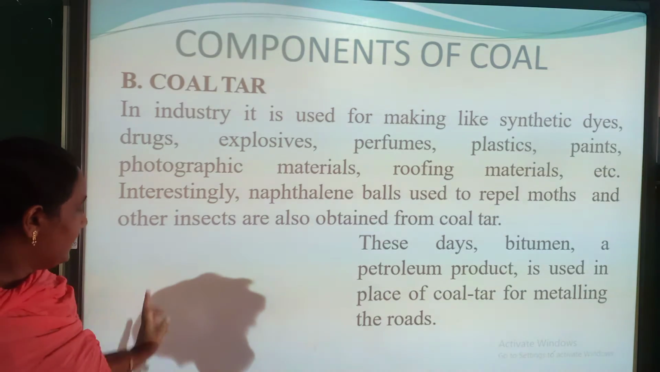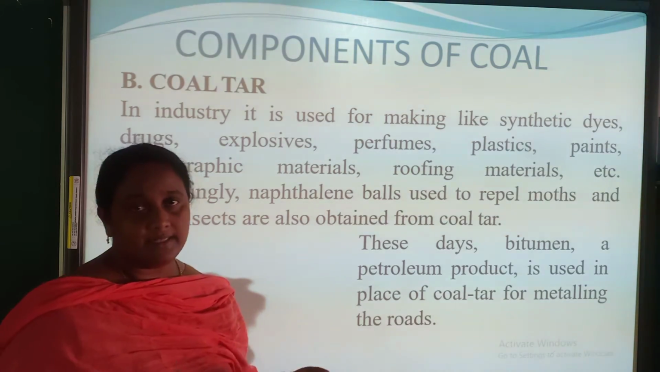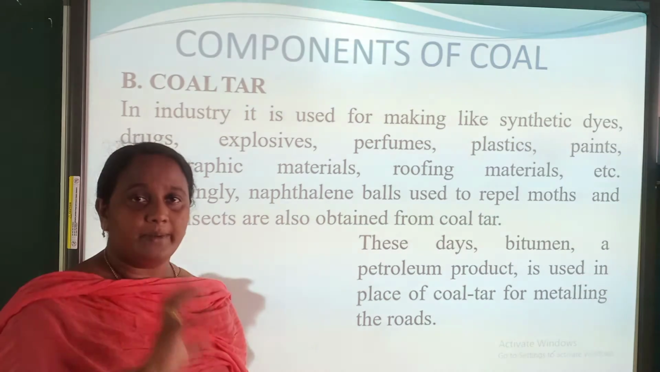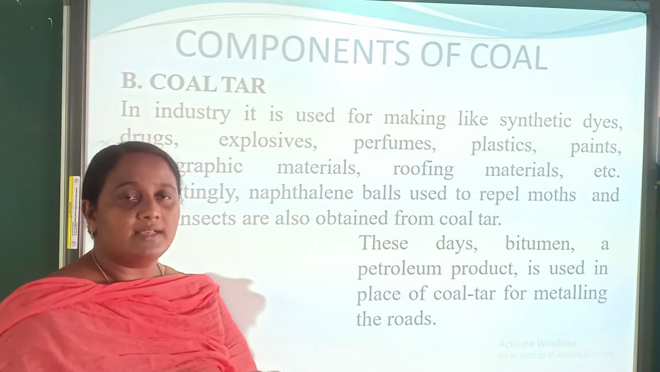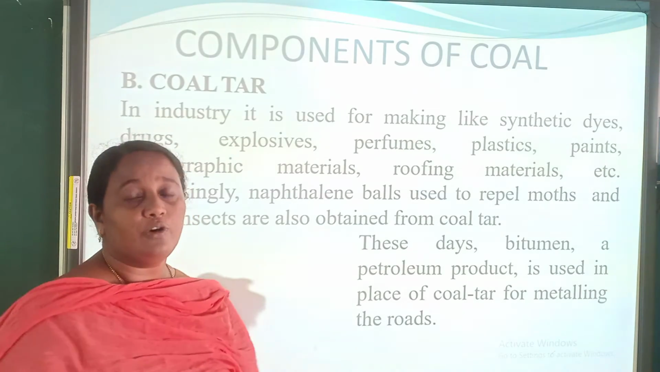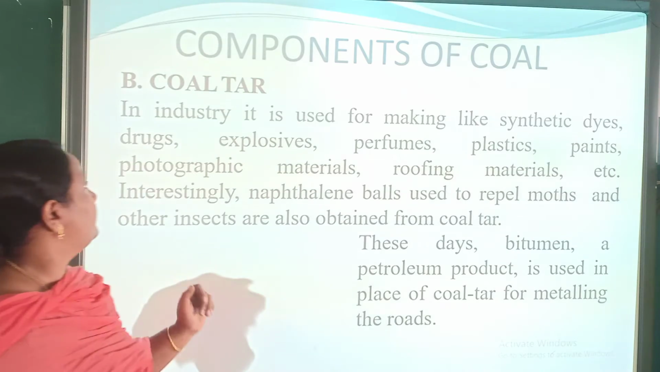This seems to be like this. This is produced from the coal. How is it produced? When the coal is burned, carbon dioxide is formed and coal tar is formed in liquid form, and this coal tar is used for many uses. These uses are explained here.